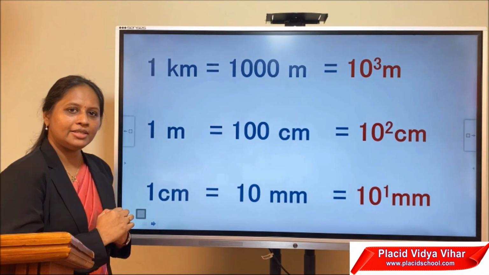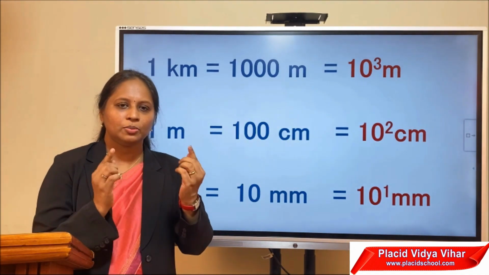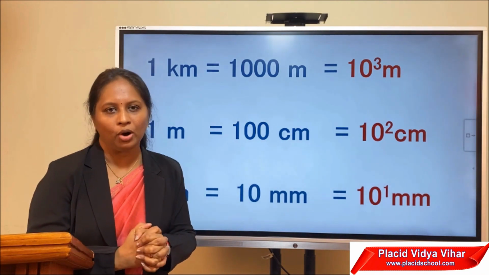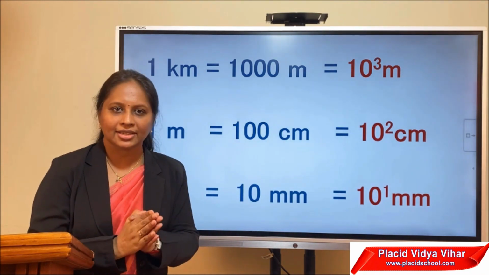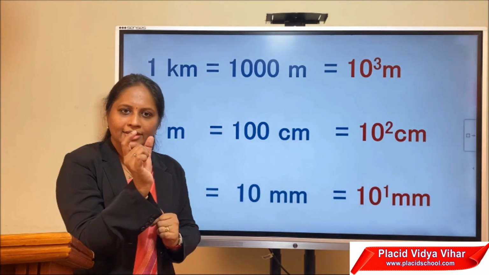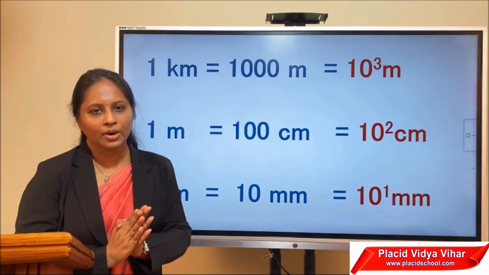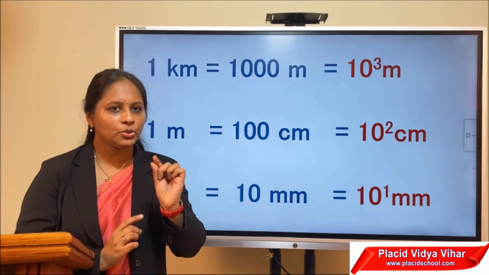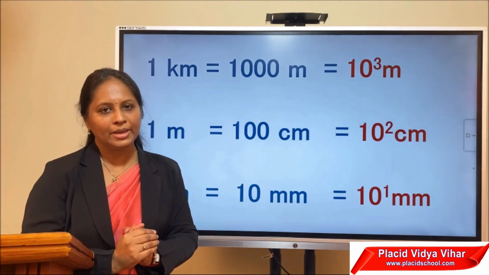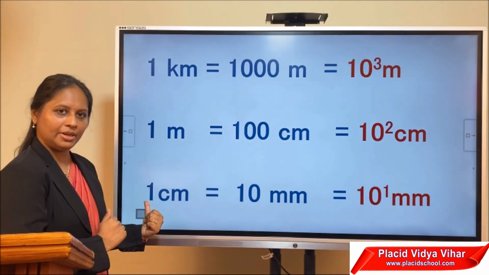Similarly, 1 centimeter is equal to 10 millimeter. You have seen the small scale in your geometry box. It is a centimeter scale. It has 15 centimeter. And if you take 1 centimeter, you can see there are 10 small divisions in 1 centimeter. And each small division is 1 millimeter. So 10 millimeters make 1 centimeter.